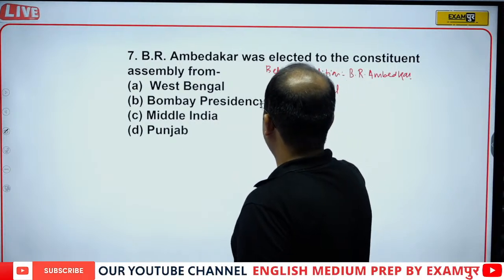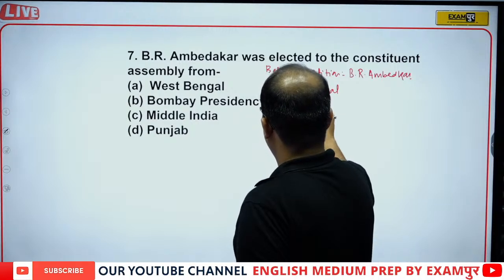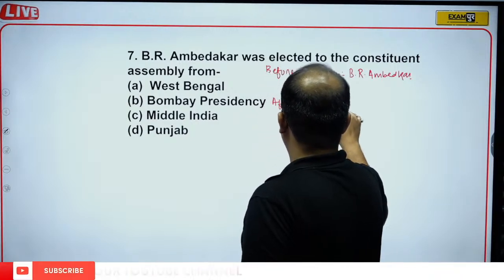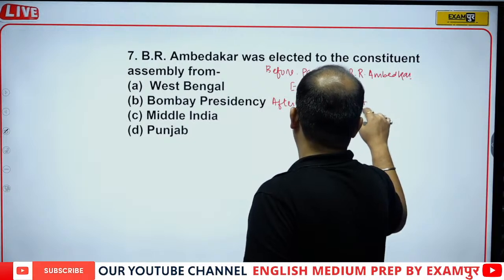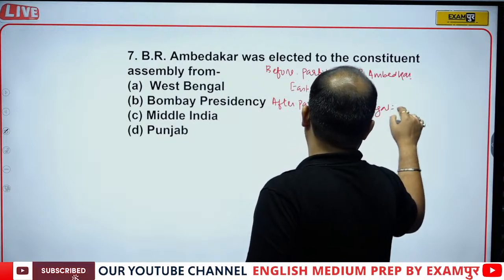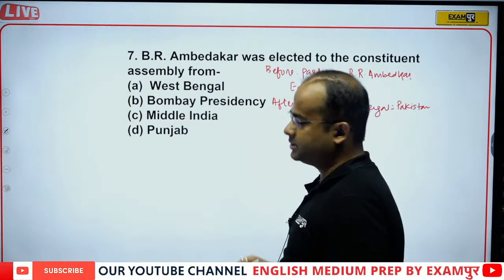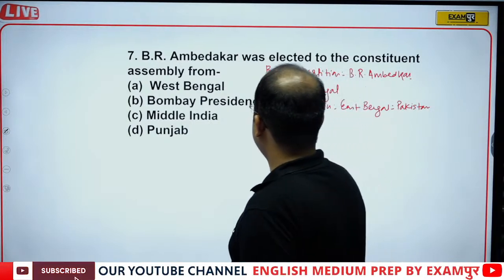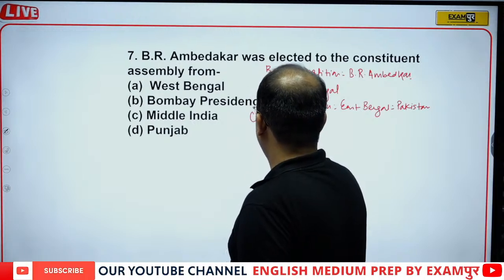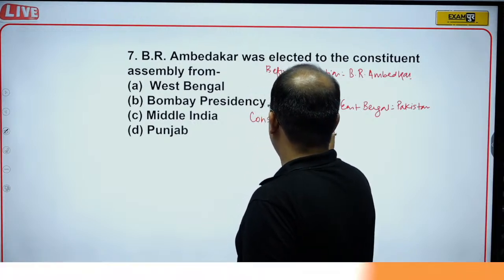Now, after partition, East Bengal went into the area of Pakistan, that it became East Pakistan. Finally, he contested the election.